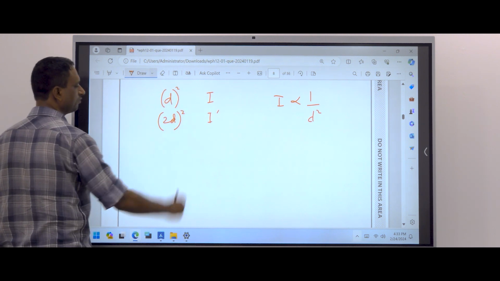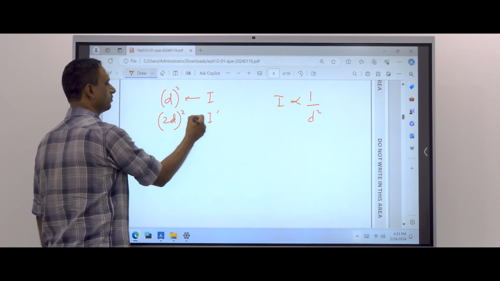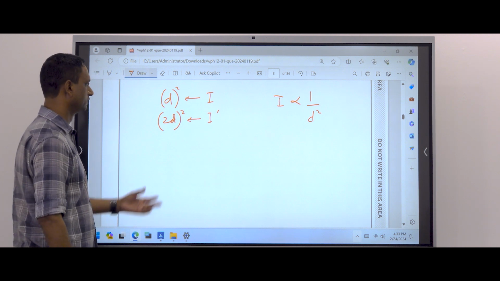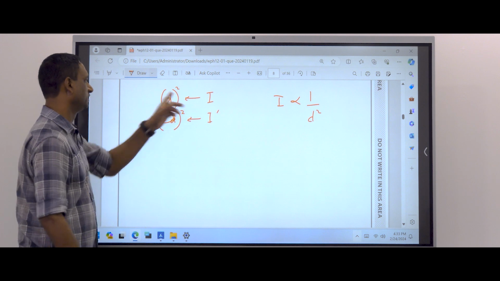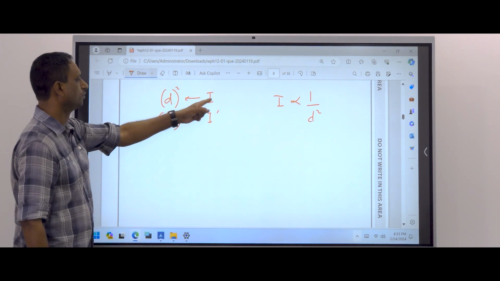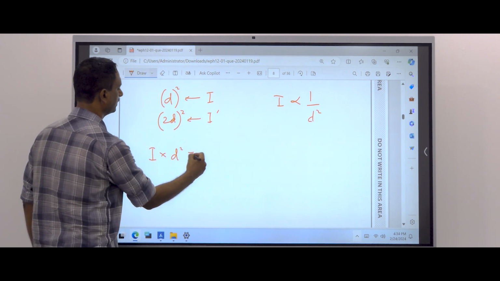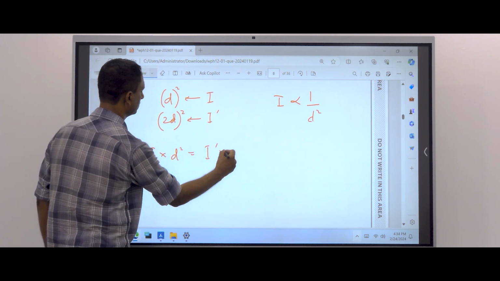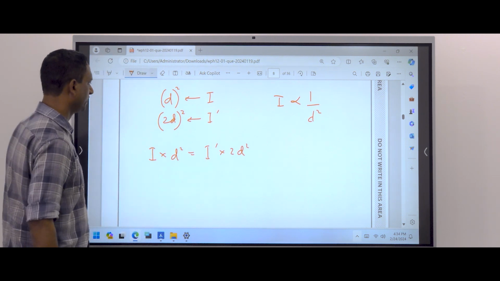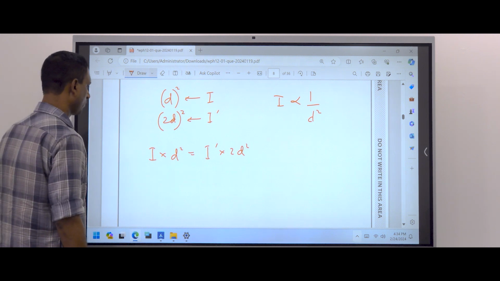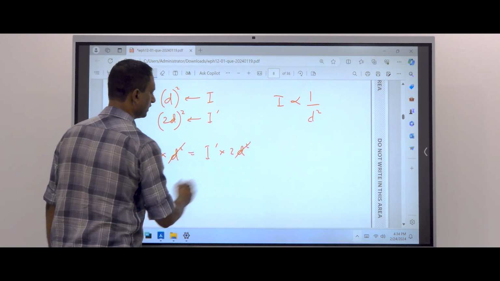If something is inversely proportional, we multiply directly. If something is directly proportional, we use cross multiplication. Then this is inversely proportional, so they multiply. I multiplied by D squared is equal to I dash multiplied by 2D squared. This is easier than the method I did earlier, because I wanted to explain from the basics, but you can use this method as well.